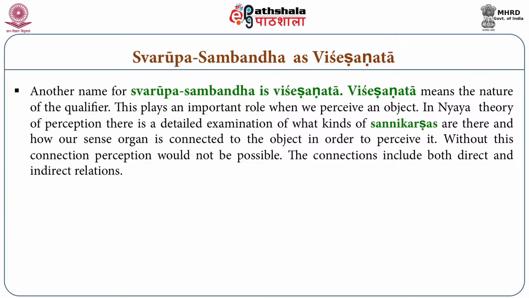Because there is a relation, there is a connection between them, therefore we are able to perceive the objects which are there in this room. There are certain channels, certain connections, and the connections here are introduced like direct relations. There are many direct relations, and some indirect relations are also there, like Sanjukta Samvaya.